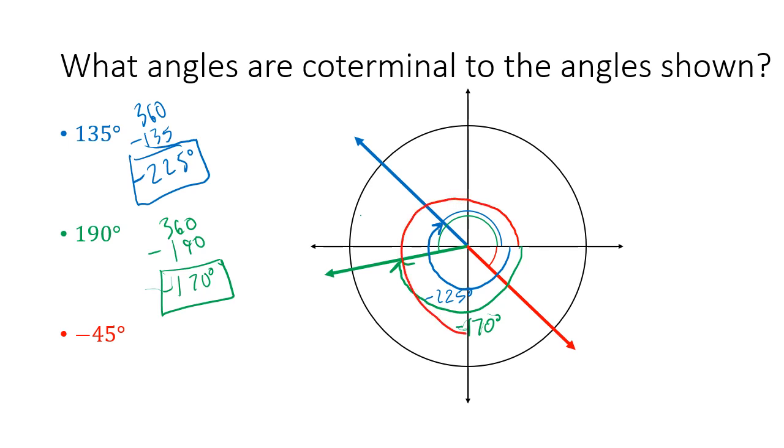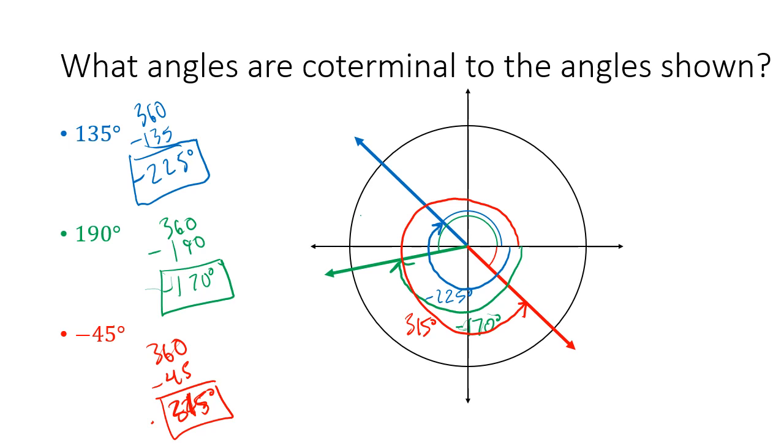We'd go in a positive direction until we got to that 45 degrees. So we can do 360 minus 45. That is 225 degrees. Sorry, no, it's 315 degrees, and it's positive now. So positive 315 degrees is this red angle that we drew. Those would be coterminal angles to the angles shown.